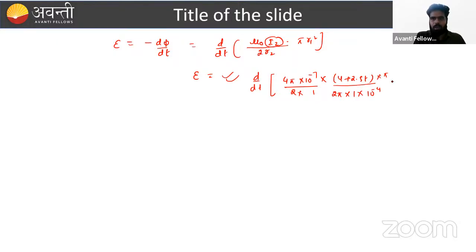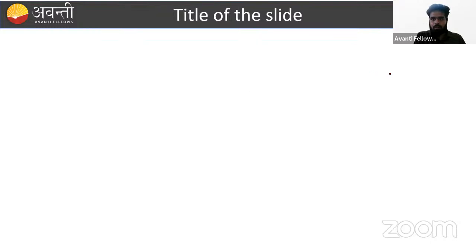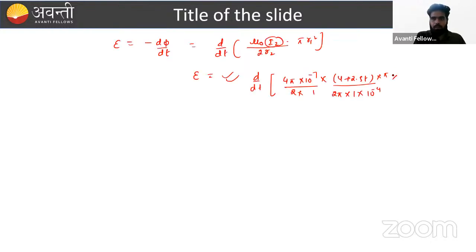Then we have to multiply by pi into R1 square. What is the value here? R1 is 10 raised to power minus 1, so R1 square will become 10 raised to power minus 2. Okay, in this particular problem, pi cancels out, and 2 and 4 also cancel out. All the values are constant, and we simply differentiate it. Whatever we get, that is our answer.